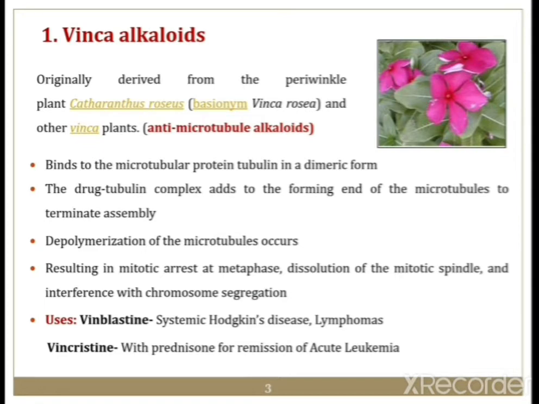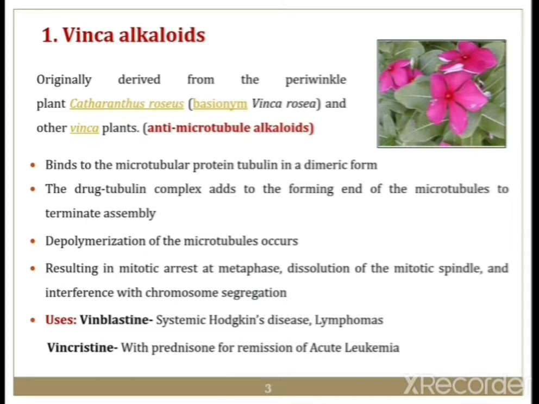The mitotic spindle, from which new DNA is segregated, dissolves at metaphase, and the chromosome segregation is interfered with by these vinca alkaloids.